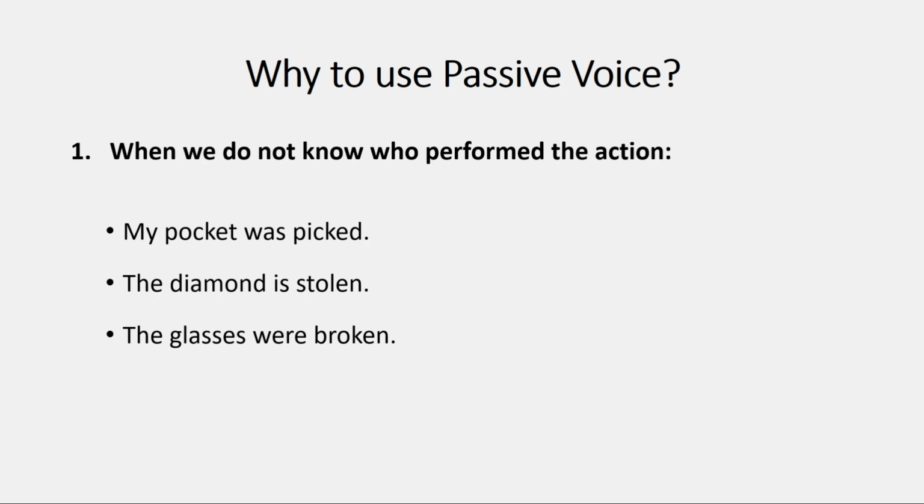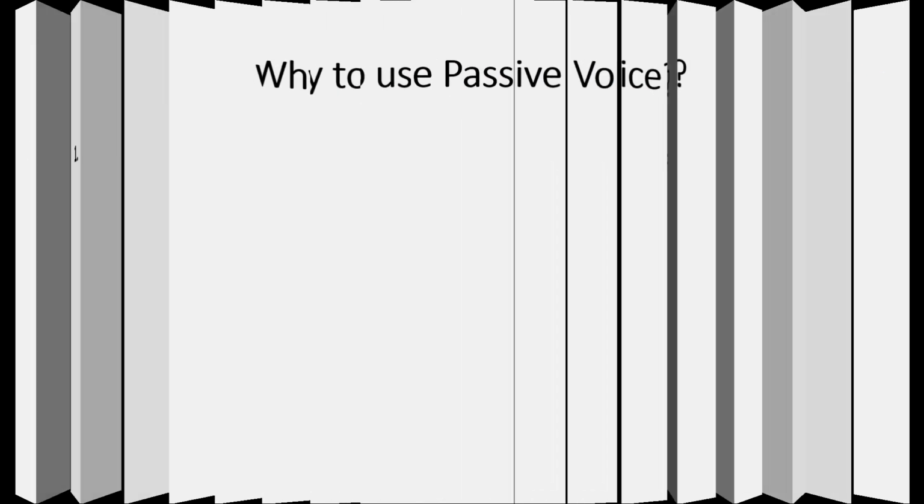The glasses were broken. We don't know who broke them. So here we are unaware about the subject and therefore we are using passive voice, because it will be little irrelevant to say my pocket was picked by someone. It's unnecessary. So it's better to say my pocket was picked.